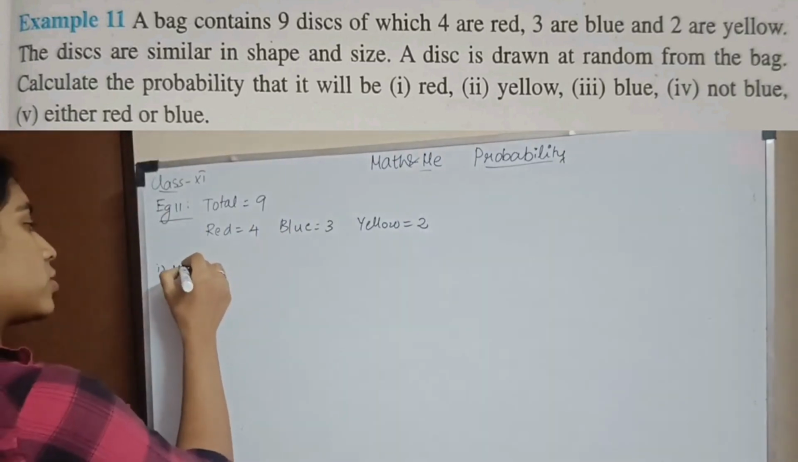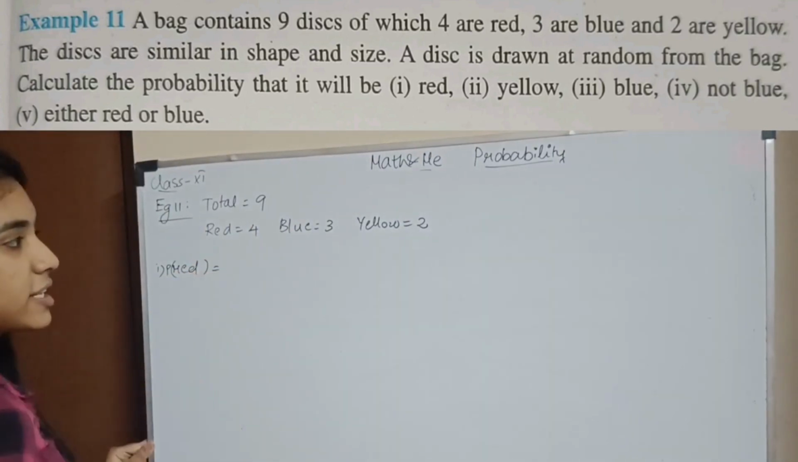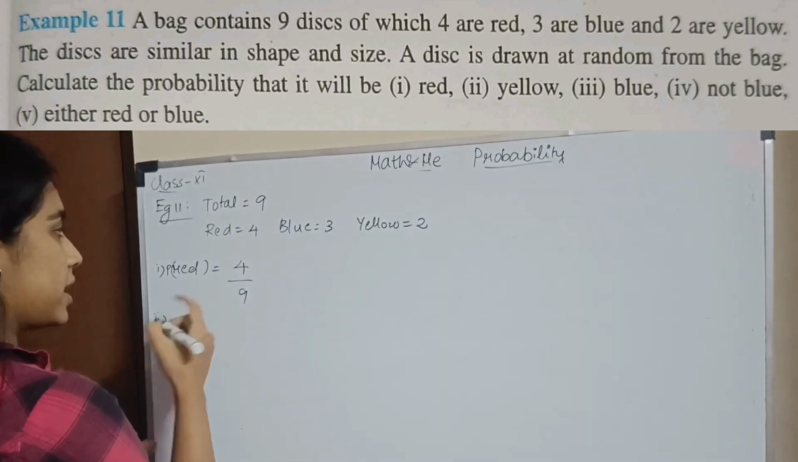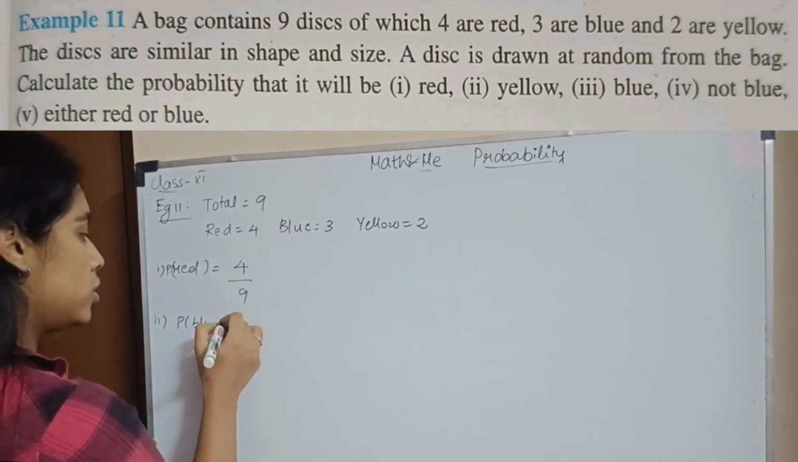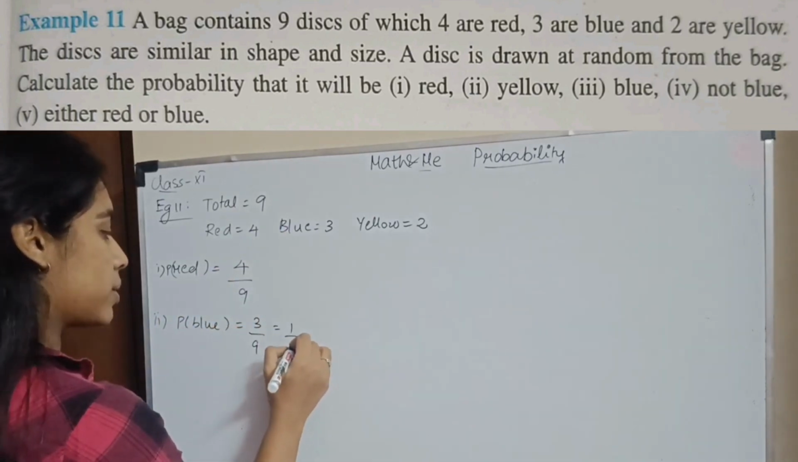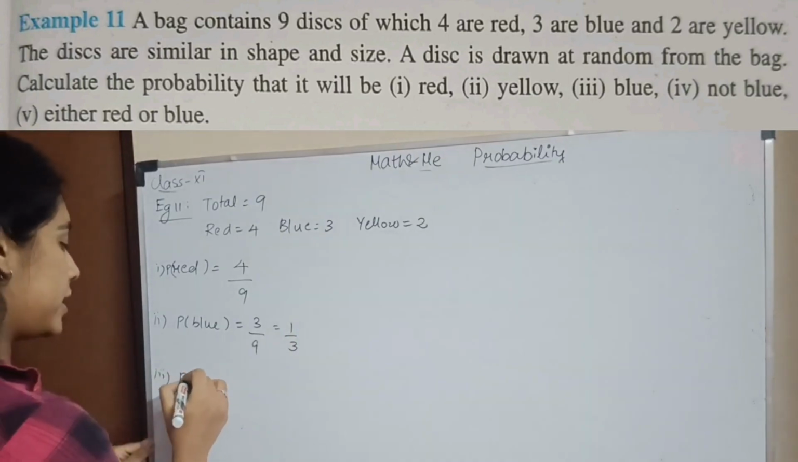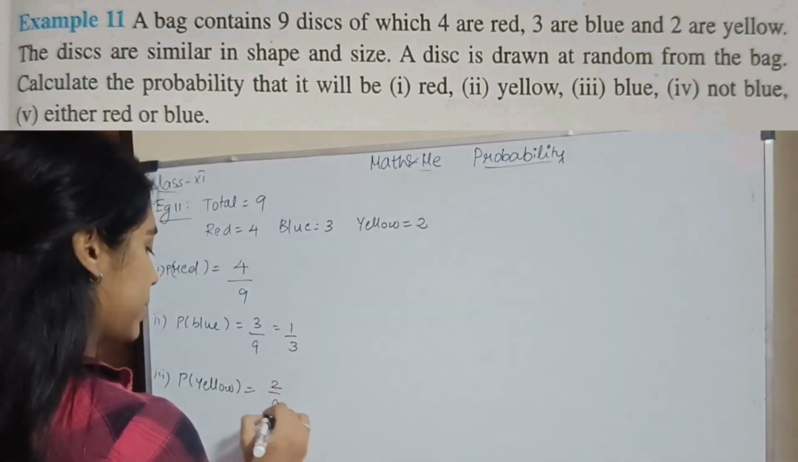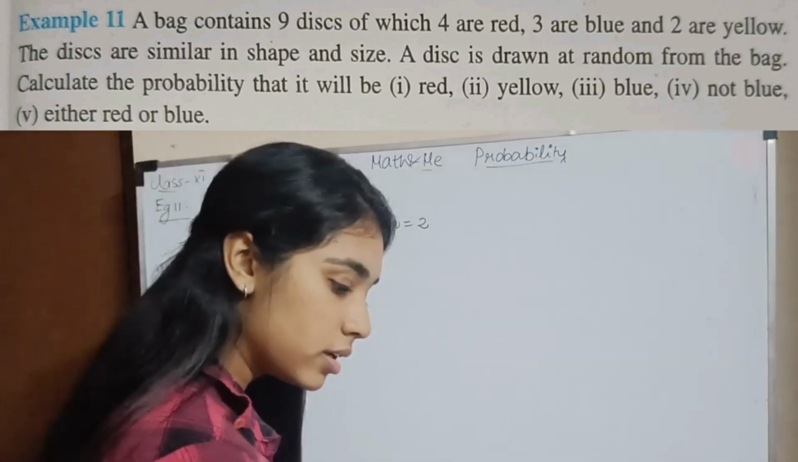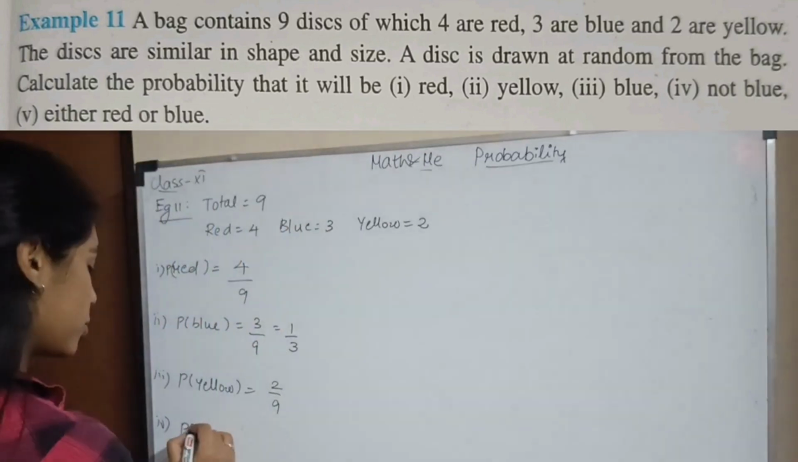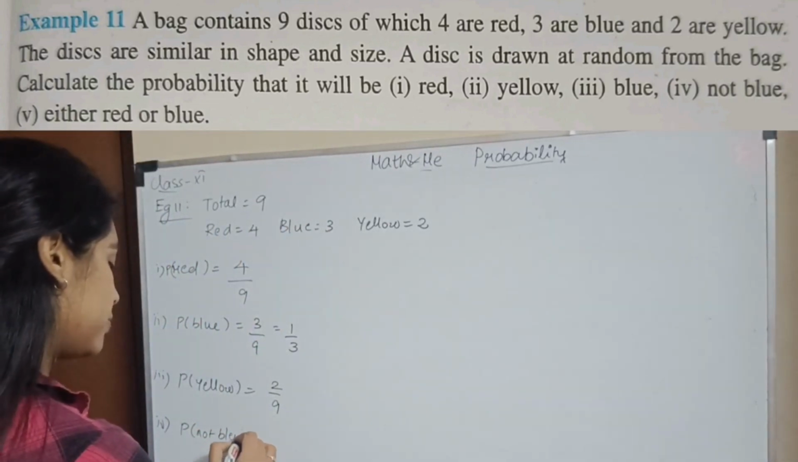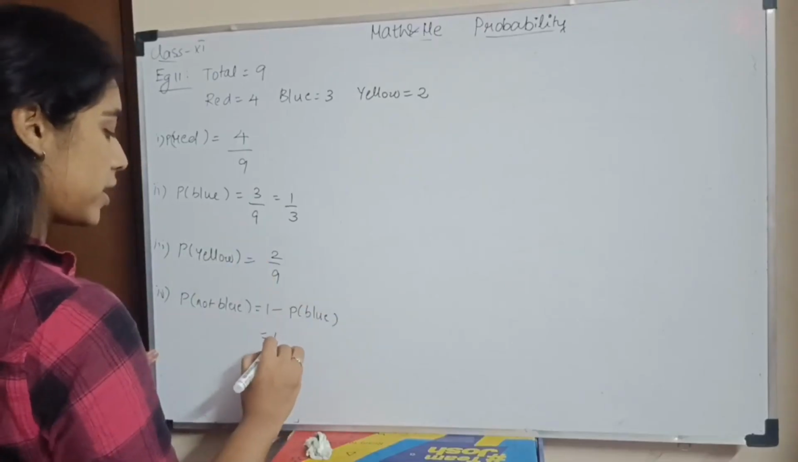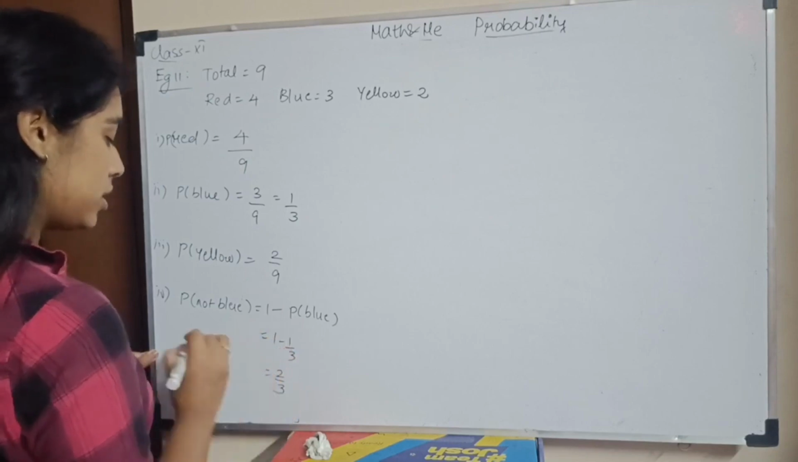So first red இருக்கணும்னா probability of getting a red is the favorable outcome. What is your favorable outcome? 4 divided by total outcome, which is 9. So அதே மாதிரி blue என்னது? Probability of blue will be 3 divided by 9, which is 1 by 3. Similarly, probability of yellow, drawing a disc which is yellow, is 2 divided by 9. What is the probability that it's not blue? So probability of not blue will be 1 minus probability of blue. Blue can have 1 by 3. So I have 1 minus 1 by 3, which will be 2 by 3.